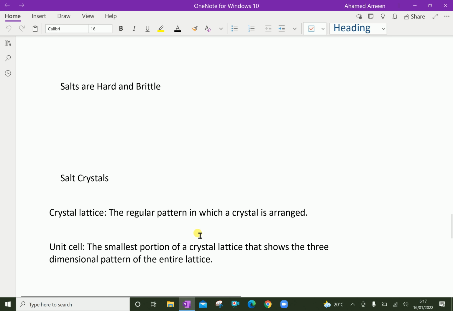These arrangements of repeating units within a salt are the reason for the crystal shape that can be seen in most salts.